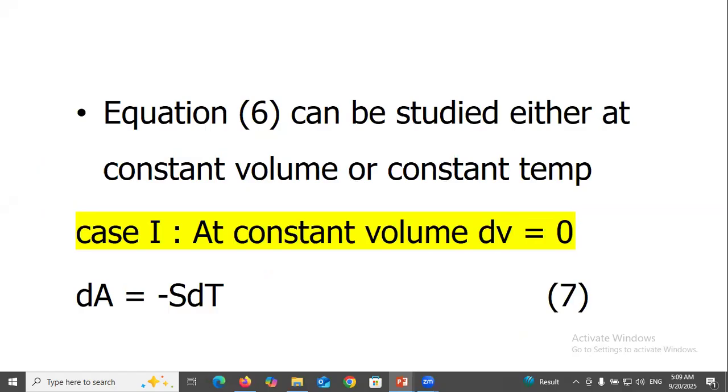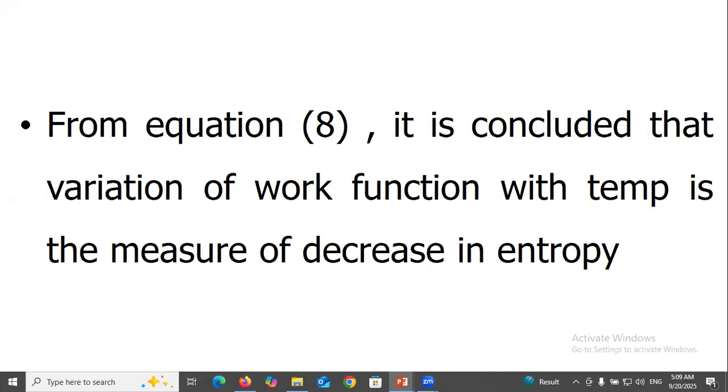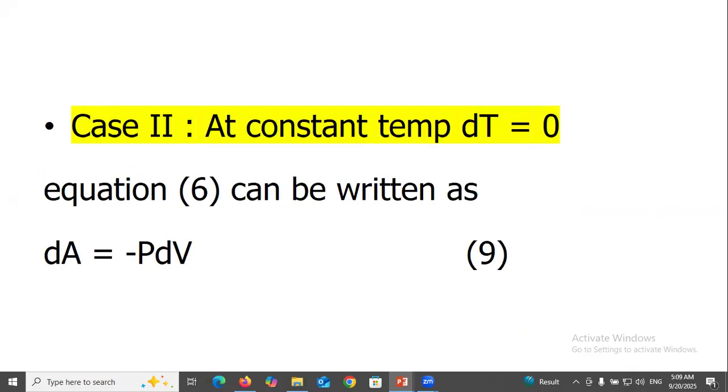Case first, at constant volume, dV equal to 0, dA equal to minus SdT. In terms of partial change, equation 7 can be expressed as (∂A/∂T)_V equal to minus S. From equation 8, it is concluded that variation of work function with temperature is the measure of decrease in entropy.